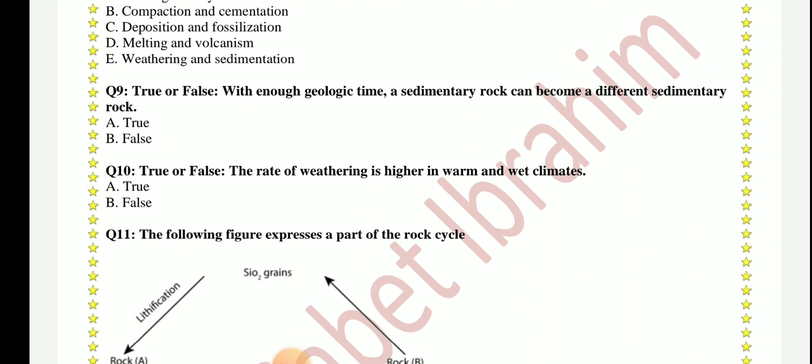And the water as well: when rain combines with carbon dioxide forming carbonic acid, it affects limestone and dissolves it. So it is true.